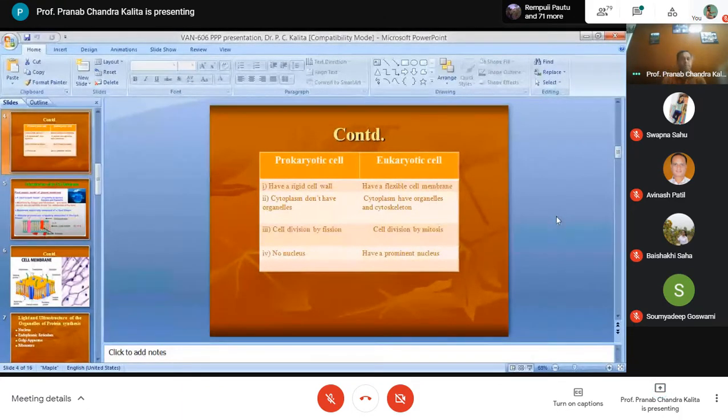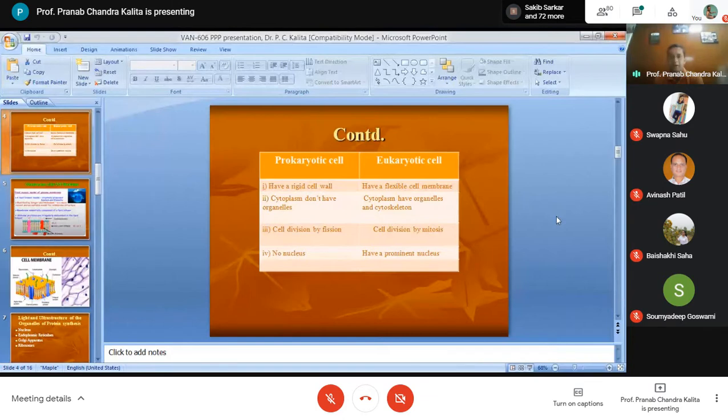Now, first we need to know the differences between prokaryotic cells and eukaryotic cells. So, prokaryotic cells and our animal cells, the eukaryotic cells, what is the difference? In the eukaryotic cells, we have a flexible cell membrane, but in the prokaryotic cells, we have a rigid cell wall. In prokaryotic cells, the cytoplasm does not have organelles.